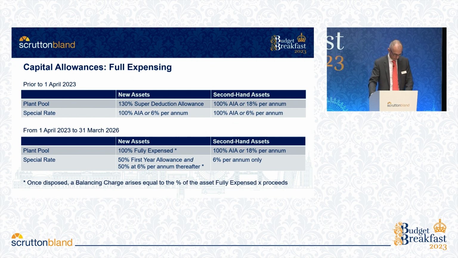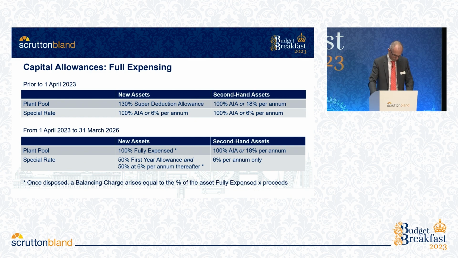acquired second-hand, though. For other items aside from plant and machinery, so special rate assets such as integral assets, a first-year allowance of 50% is available, again unlimited, and the remaining 50% is then added to that particular capital allowance pool for allowances to be claimed at 6% per annum going forward. I've tried to set these new rules out in a slide for you, but there are a few strange, quirky things about these changes. The first is that the annual investment allowance is still available, but essentially will only likely be used for the purchase of second-hand plant and machinery.